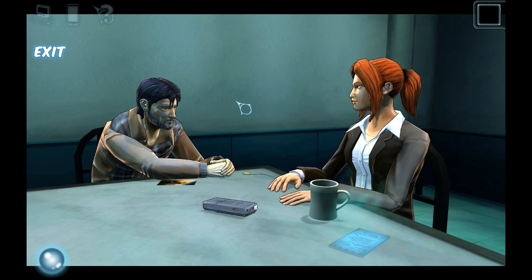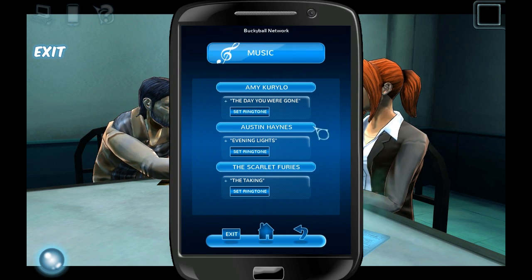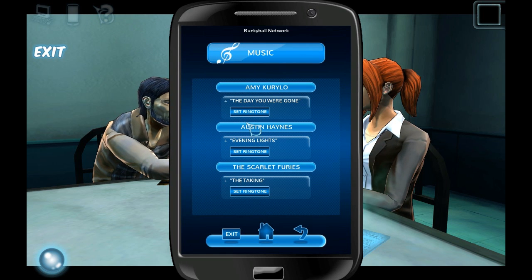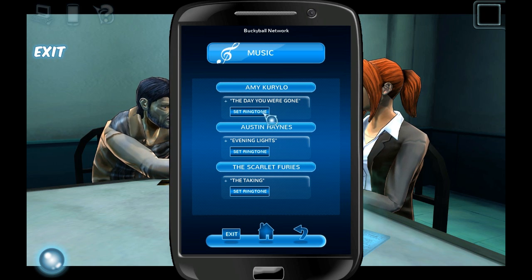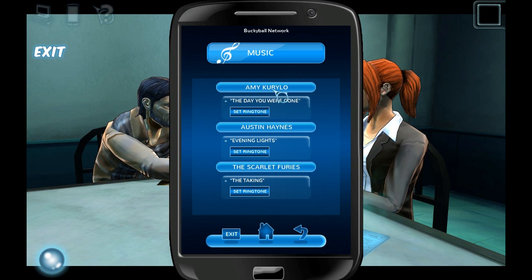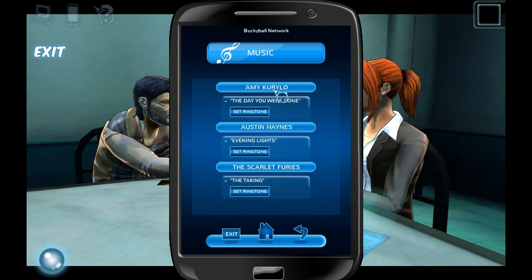So that'll help us out here. Because if we go to our phone and look at music now, so we can set this, but actually this is probably going to be the only time I'm going to remember to do this. So okay, Amy Carrillo, she is the narrator voice for The Silver Lining, if you remember.